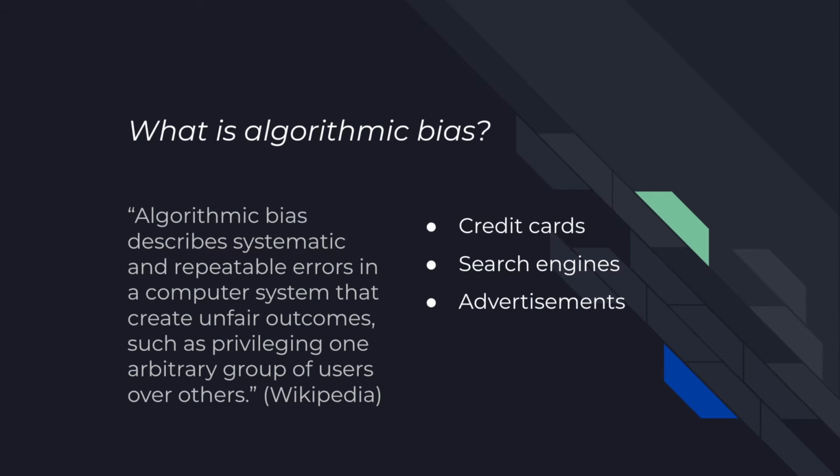They are systematic errors in computer-developed programs that can have disproportionate results that can target certain groups of users. An example for credit cards would be the Apple Card, in which multiple users had complained that the credit card gave higher limits to men.